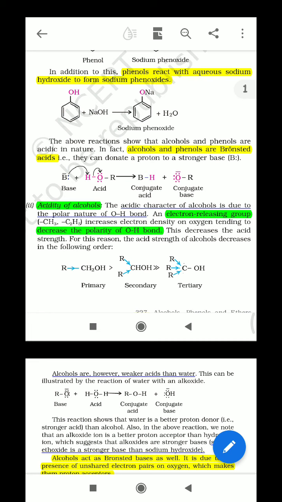A very simple concept which I always discuss with you: for the purpose of acidic nature, just remove one hydrogen as H+ and write the remaining part of the molecule with a negative charge, and after that check the stability of this negatively charged part of the molecule. If the stability of this negatively charged part, also called the conjugate base, is high, then the acidity of the particular molecule is high, and if the stability of the conjugate base is low, then it is a weak acid.